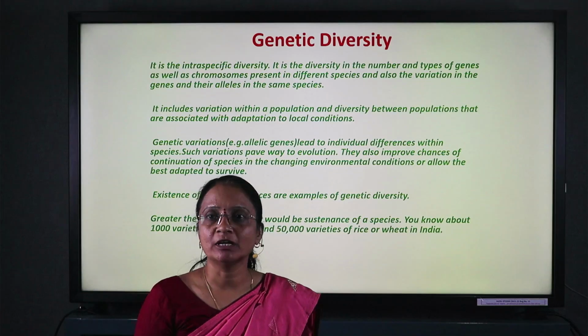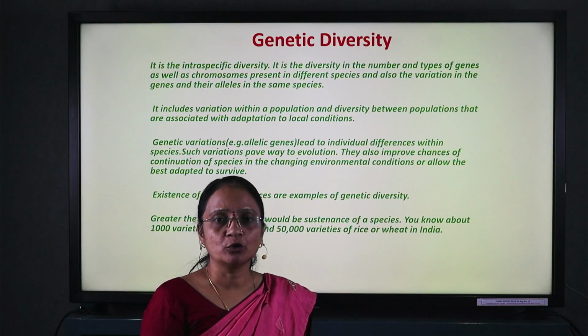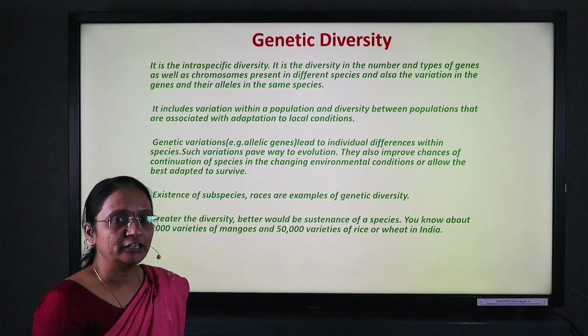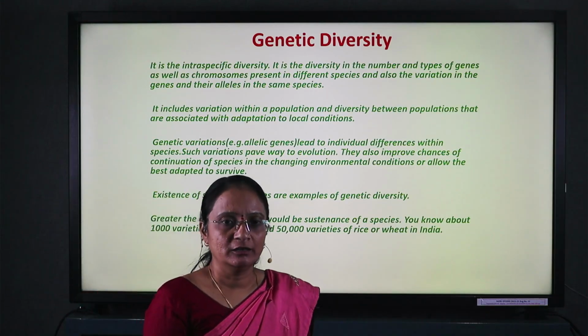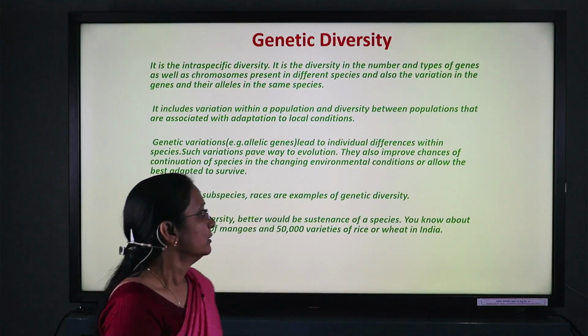If you study Drosophila melanogaster, a small insect, it has a constant chromosome number of 4 all over. But the variation appears in color, height, and physiological appearance.